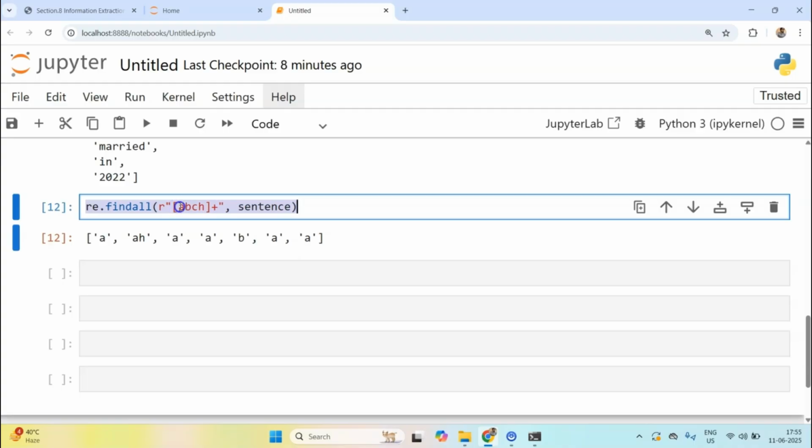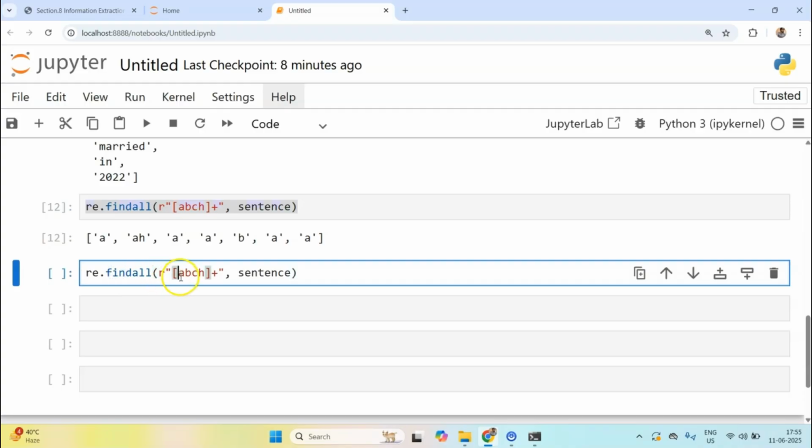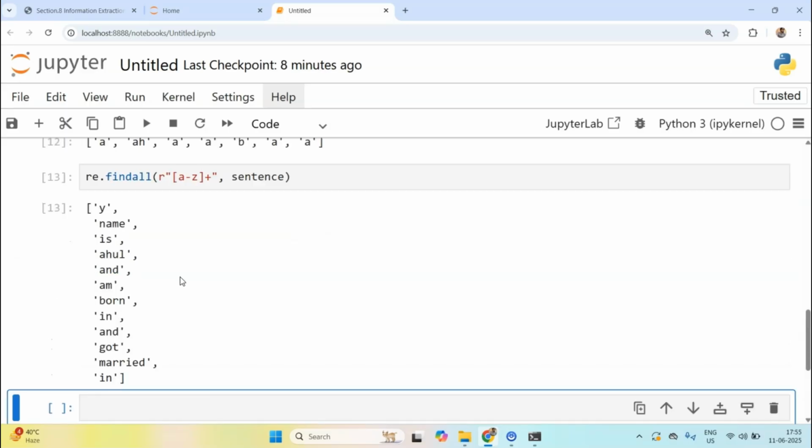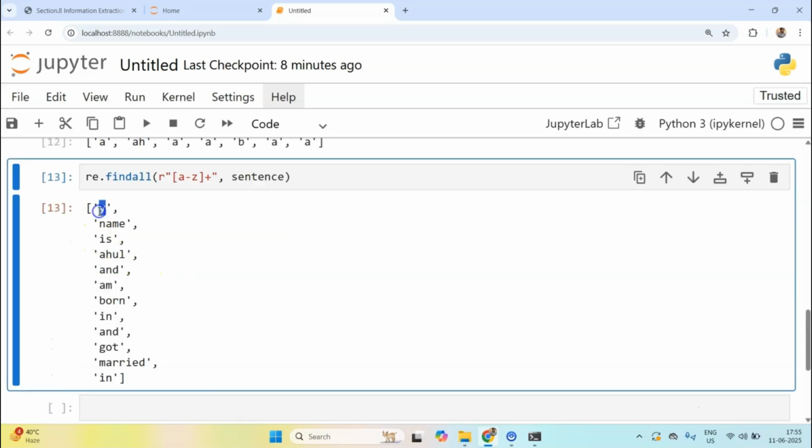Now after this, I think I've talked enough. Maybe one task that I can probably give you, and there are other things as well, like if let's say you don't want to type all the characters, you can do something like a to z. a to z would mean all the lowercase letters. Okay, if I run this, you see this name, Rahul. Why has R not been found?